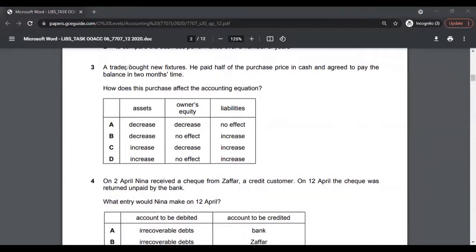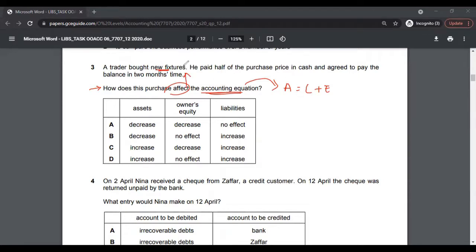Multiple choice 3. A trader bought new fixtures. But let's look at the question first. The question is asking, how does this purchase affect the accounting equation? If you remember the accounting equation, that's assets equal liabilities plus equity. Then we have to look at the effect of this transaction on the accounting equation.